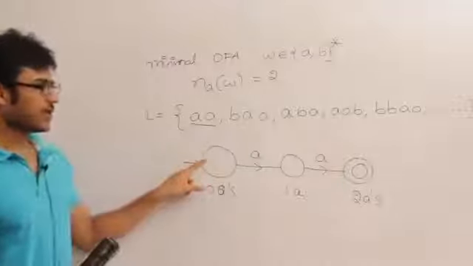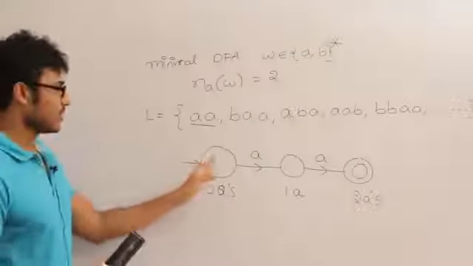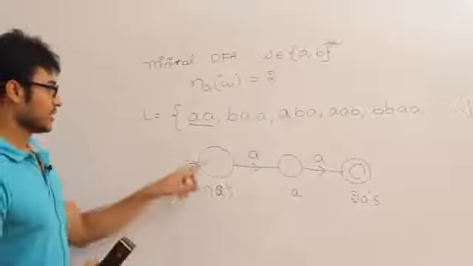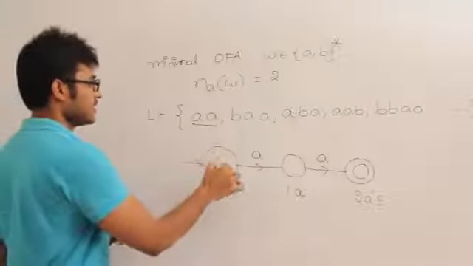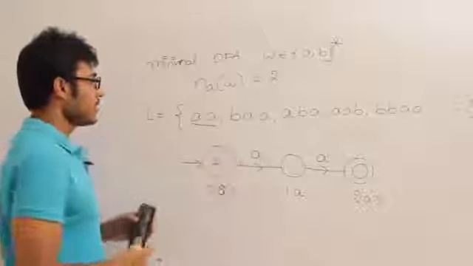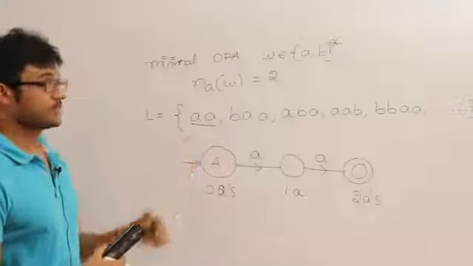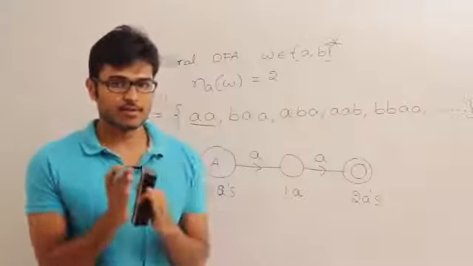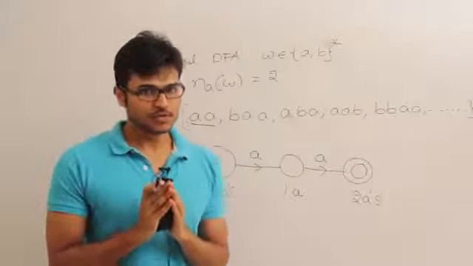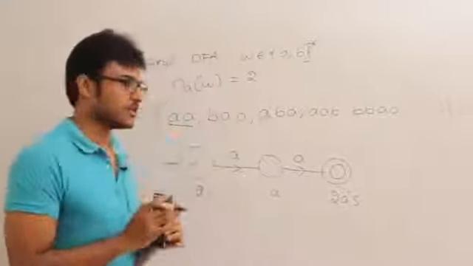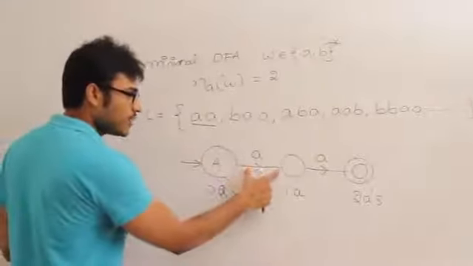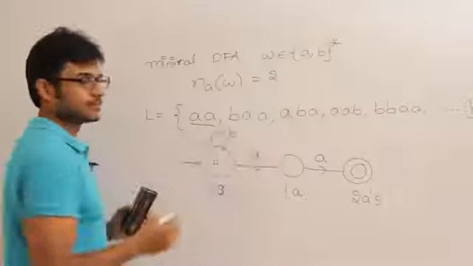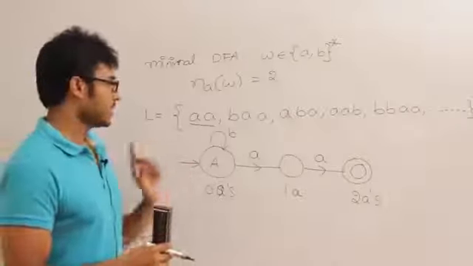Then is this a finite DFA? This is definitely a finite automata because the number of states is finite. Is this a DFA? No, because in state A, we have seen what to do on small a, but we didn't see what if I get a small b. Even if I get any number of b's, it is not going to add to the number of a's. Therefore, b's should be kept out of counting, which means b should not lead to any transition. Okay, and this state is complete.